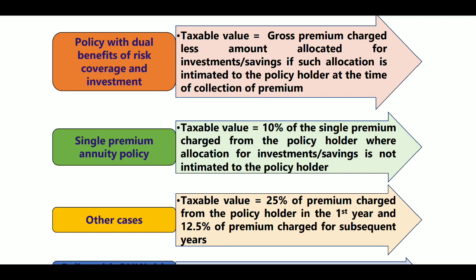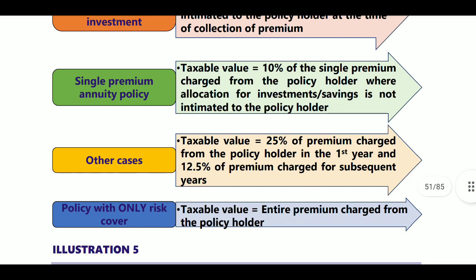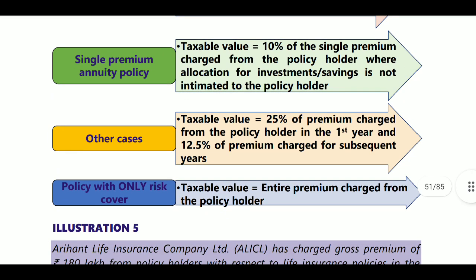Next, single premium annuity policy. If it is a single premium annuity policy, then taxable value is equal to 10% of single premium charged from the policy holder where allocation for investment savings is not intimated to the policy holder. Next, in any other cases, taxable value is equal to 25% of premium charged for the policy holder in the first year and 12.5% of premium charged for subsequent years, if you have not intimated the investment, like that other cases.